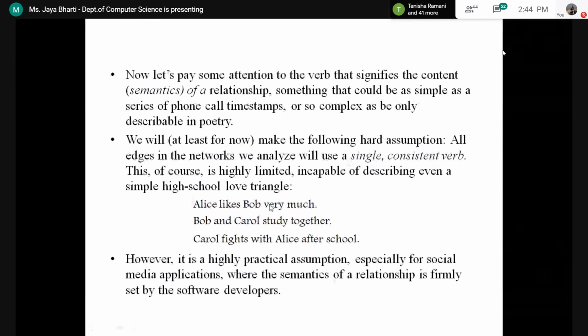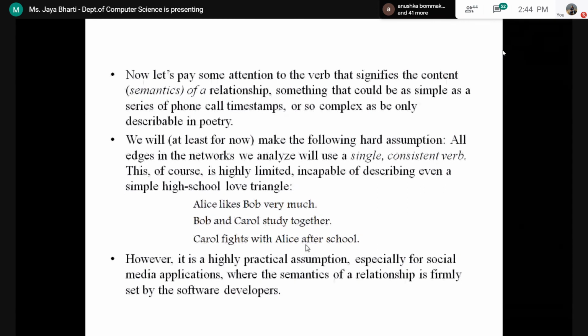Here there is only one verb, likes. Then Bob and Carol study together. Then Carol fights with Alice after school. Now we have more than one verb. So by maintaining this assumption, we cannot show any kind of relationship or any kind of social network.